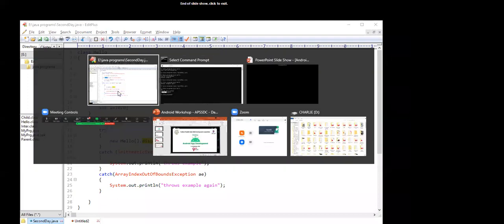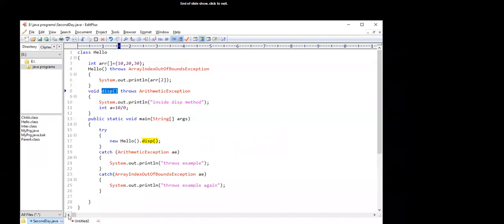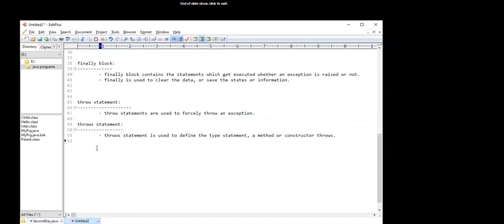And now we have another concept which is known as event handling. Multi-threading is another concept. So what is the definition of an event?